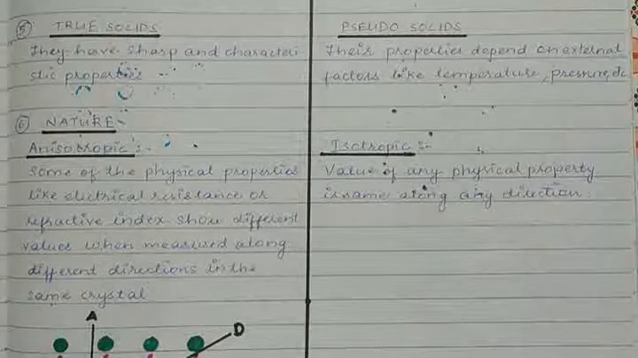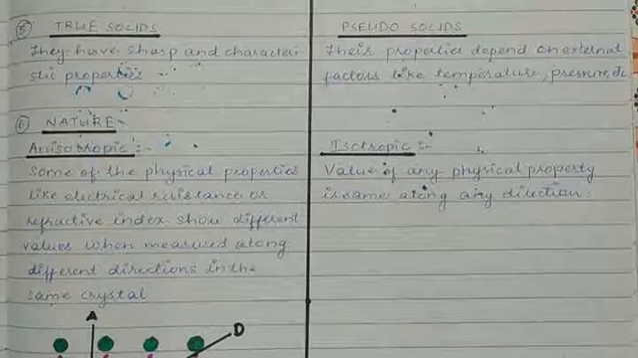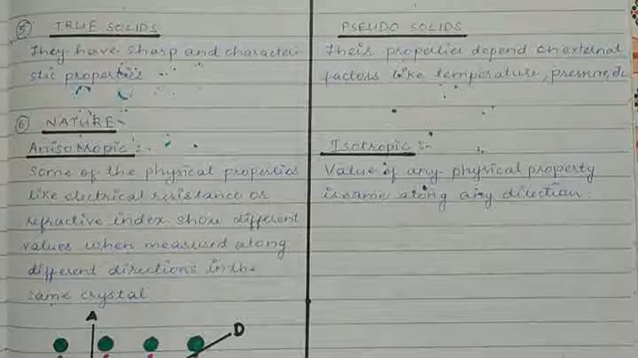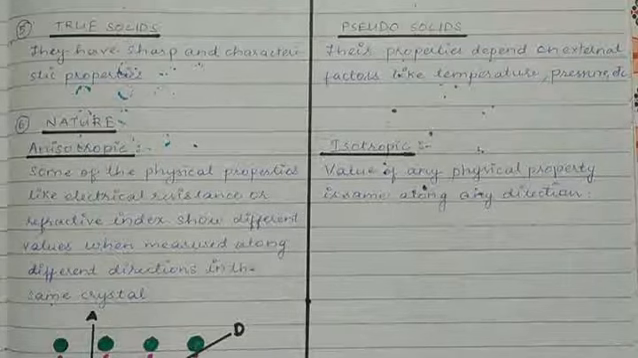In the previous video we were discussing the differences between crystalline solids and amorphous solids, and the last point we discussed was the nature of the solids, that is anisotropic and isotropic solids, the difference between them.